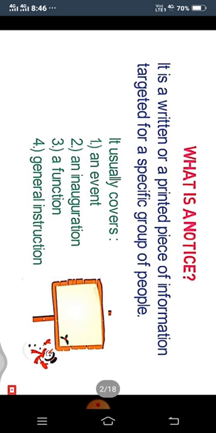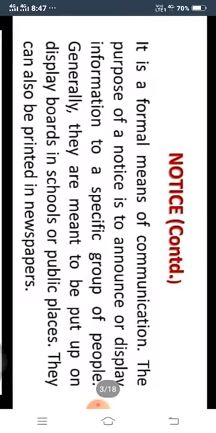First we have to know what a notice is. A notice is a written or printed piece of information targeted for a specific group of people. It usually covers an event, an inauguration, a function or general instruction, and it will be placed on the notice board of a society or school.